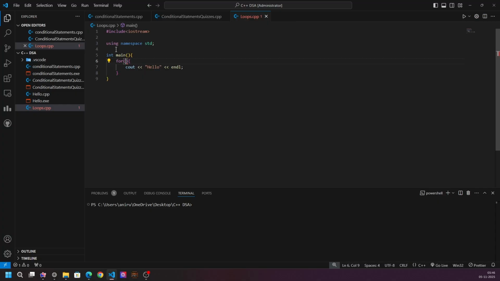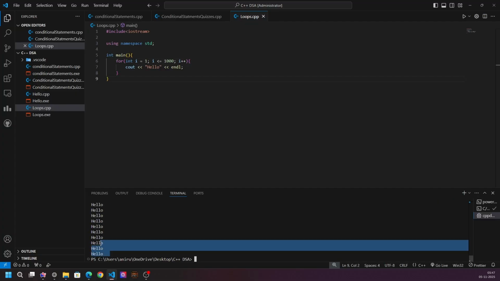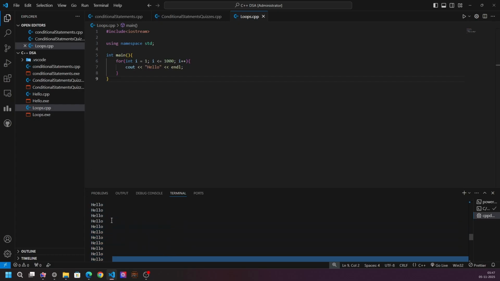Now in a for loop we pass three statements. First is the initialization of a variable. After that we write the condition for the loop to stop, and we also have to update that variable. So our for loop will continue to run. Let's run it. Here you can see it printed hello 1,000 times. If you want, you can count it.